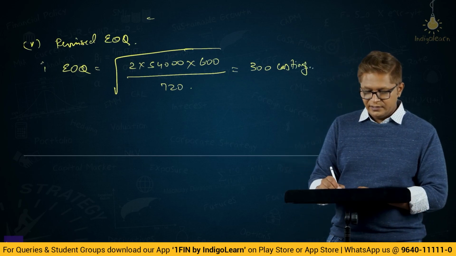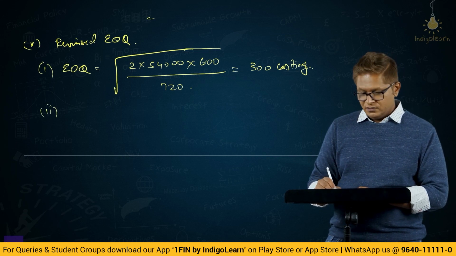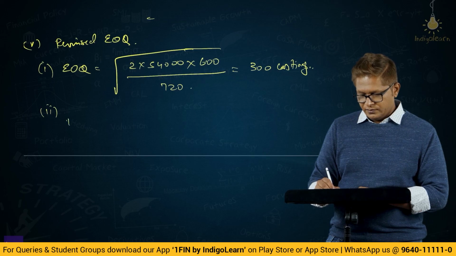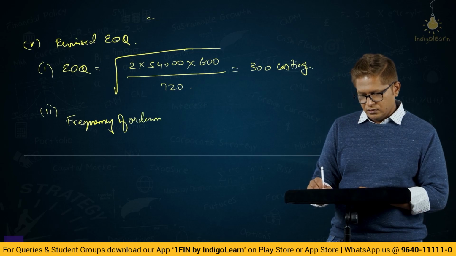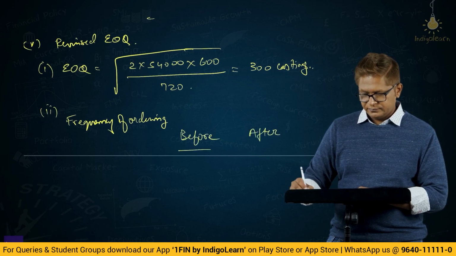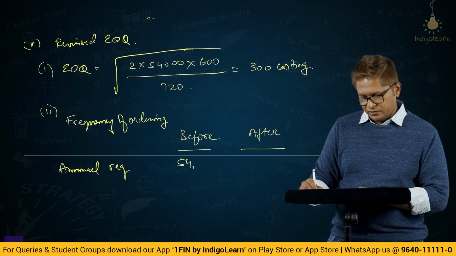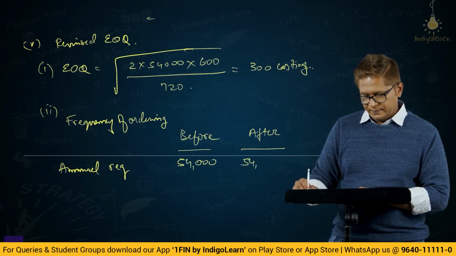And in second bit they are asking what is the change in the frequency. So frequency of ordering, before and after. Annual requirement 54,000, that has not changed.